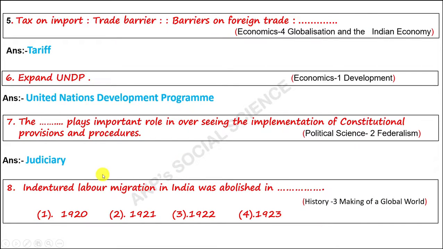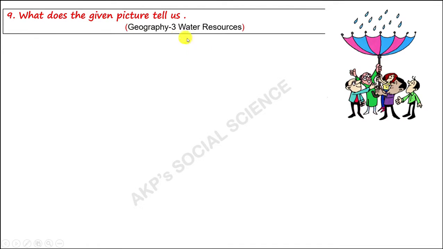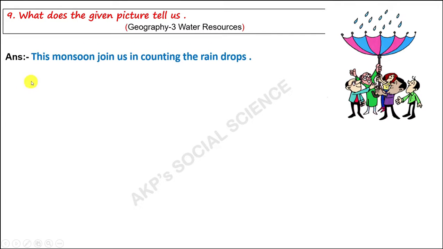Next question: Indentured labor migration in India was abolished in the year 1920, 1921, 1922, 1923. The right answer is 1921. This is the image. What does the given picture tell us? It tells us about this monsoon joins us in counting the raindrops. That means it is a part of rainwater harvesting.